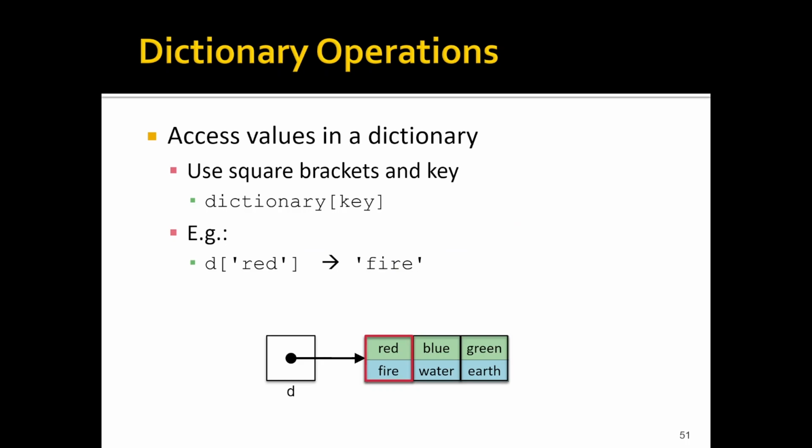So dictionary operations are fairly similar to list operations. We've already seen we can use the length of our dictionary, which returns the number of key value pairs. We can access individual elements in our dictionary. So if I say dictionary at some key, it will return the value. So if I say D at red, in this case we get fire. Note we use square brackets just like in a list to delimit that, but instead of using a number, here I'm using a string. So instead of an index, I'm using a key. And notice even when we're doing that, we have to include the quotes because the string itself is still just a string.